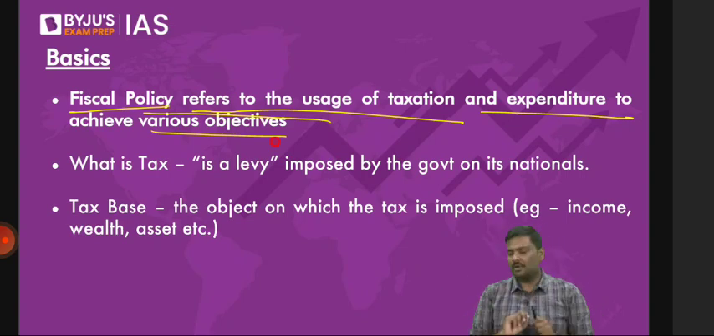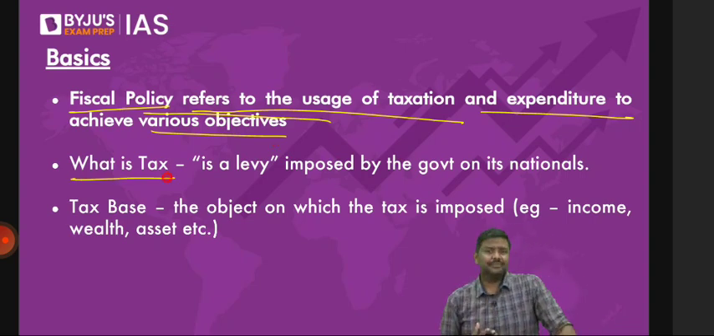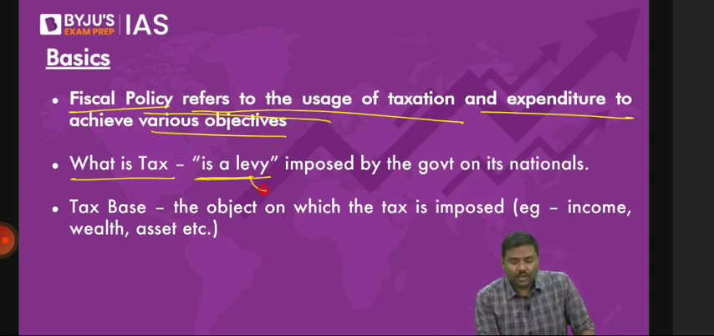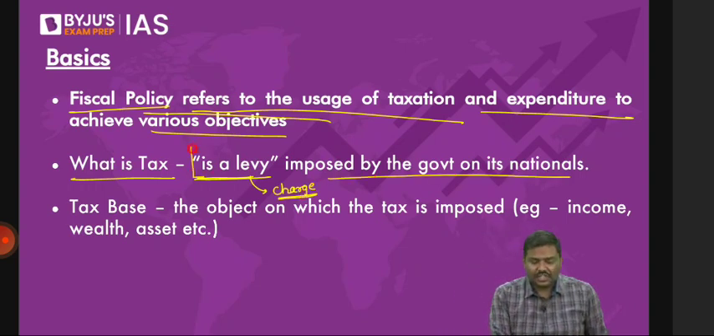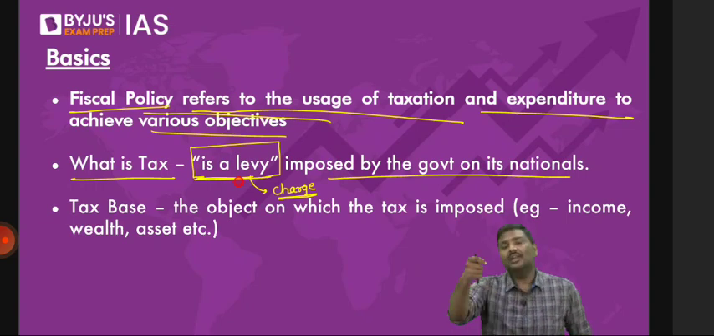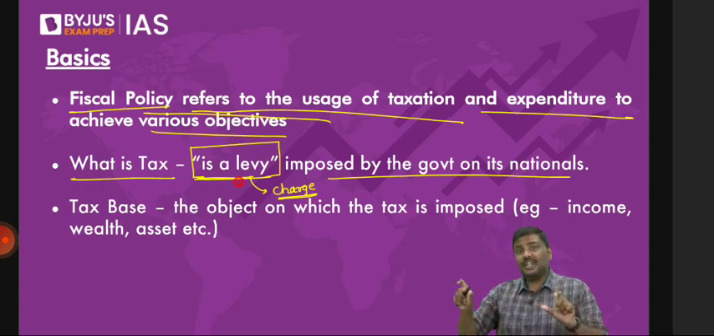Now within that, one of the concepts is taxation. What is a tax here? Tax is a levy. Sir, what do you mean by levy? It is a charge. It is a levy or a charge that is imposed by the government on its nationals. I repeat, how do you define tax? A tax is a compulsory charge or a levy that is imposed by the government on its nationals. And when I use the term nationals here, do not ask, sir, what does the term national mean? Does it include this, include that, etc.?